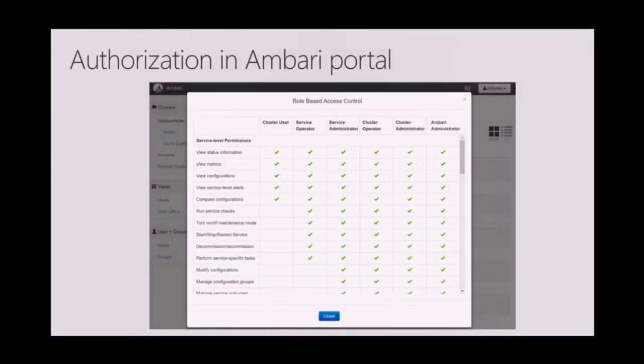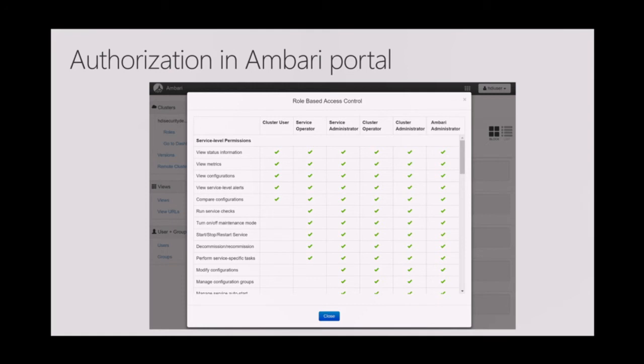Now let's see what that means on HDInsight. The first one is on Ambari, where you can perform a lot of operations. You can perform very high privileged operations like take down the whole cluster, move the cluster to maintenance mode, or reboot a node or reboot services, which are available only to Ambari administrators. And there are some other operations available on Ambari, like querying data from Hive databases or Hive tables, which are available for a very low privileged user like a cluster user.